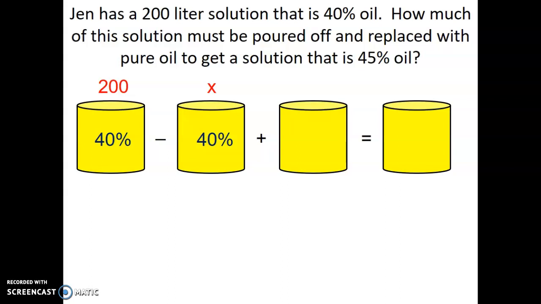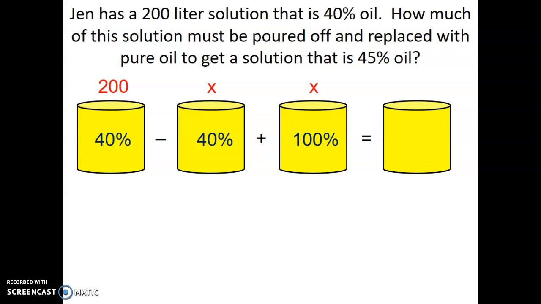All right, I want you to think about that water bottle that we were talking about just a moment ago. If you had a water bottle that contained 90% water, what is the other 10%? Do you want to drink it if you're not sure? Okay, so pure means it's 100%. So hopefully that water bottle you have is 100% water and not 10% something else. Okay, so we're adding back 100% of pure oil. How much are we adding back? Again, we don't know. So we put down X.